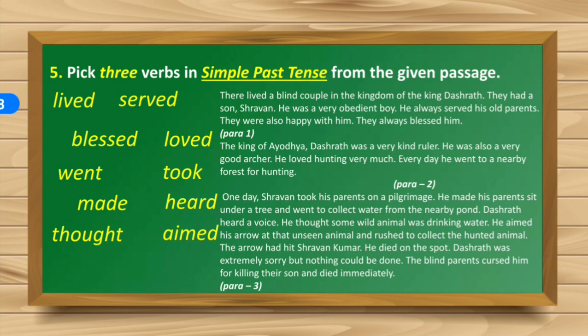So, rushed is another verb in past tense. He died on the spot. So, died is another verb in past tense. The blind parents cursed him. So cursed is another verb that is in past tense in this paragraph. So children, we have found so many of them. It's your choice. You can just pick any 3 of them and write them.